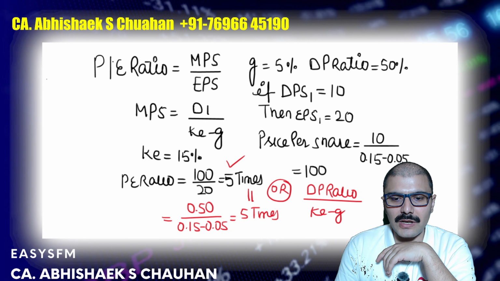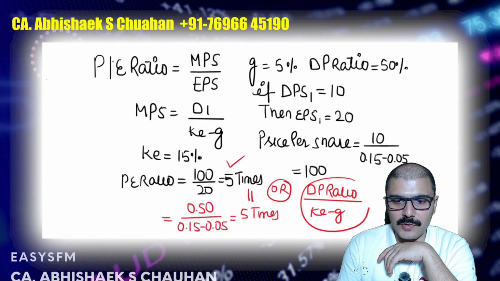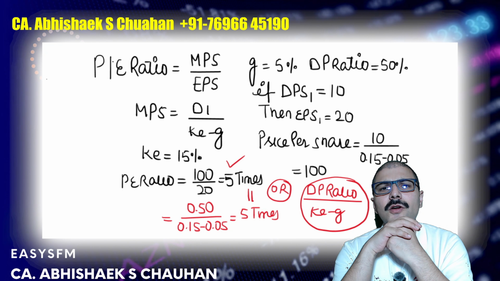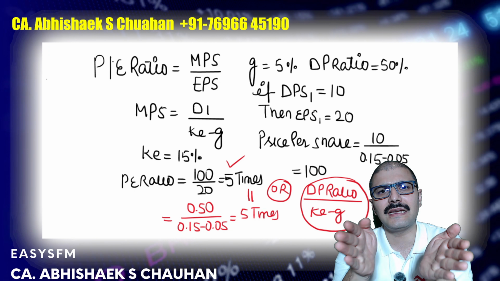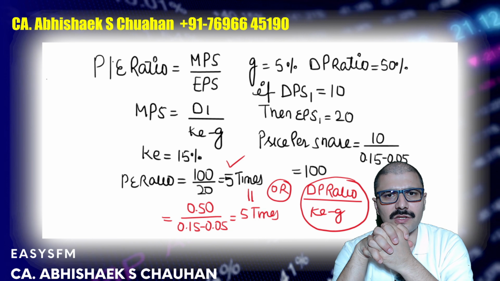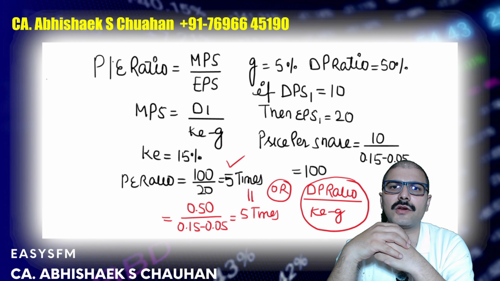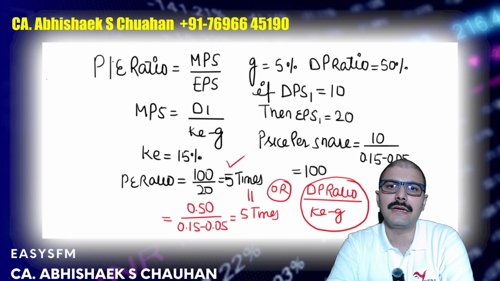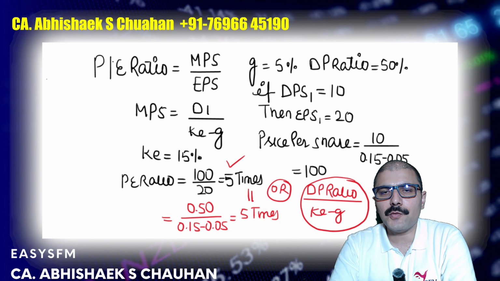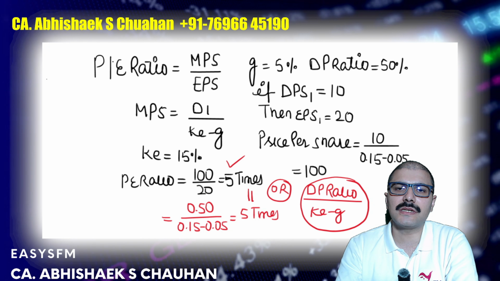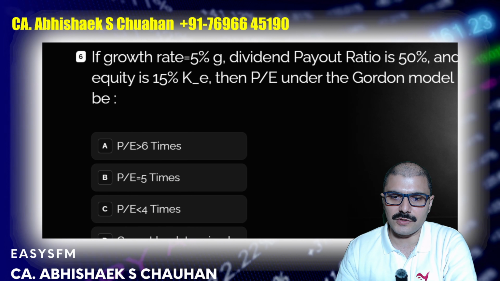The shortcut formula is also there, that is this, DP ratio upon K minus G. It is not important to remember each and every formula. Basically, by using basic sense, you can solve these types of questions, and these types of questions are also very common during this May and June 2026, right? So be aware of these types of calculations by using the formula approaches.